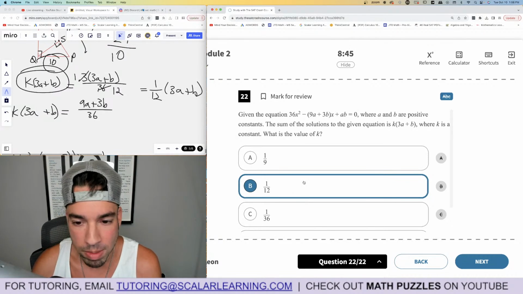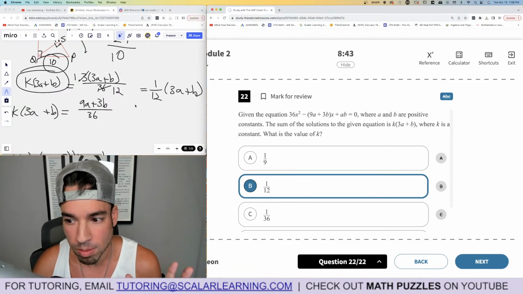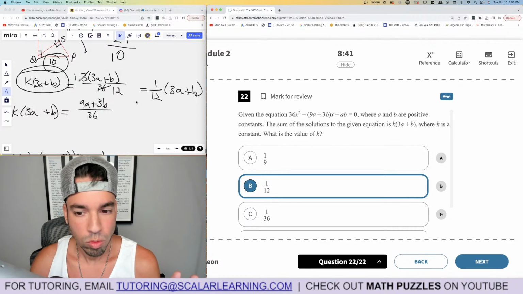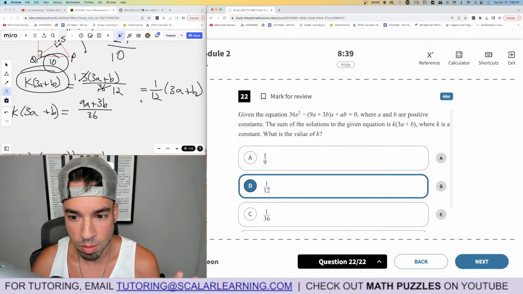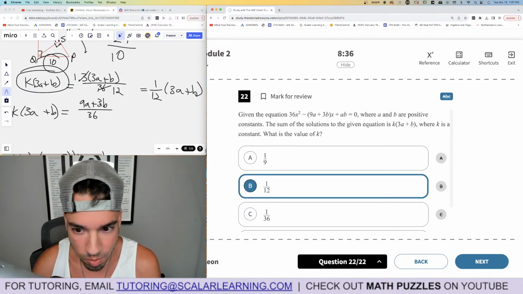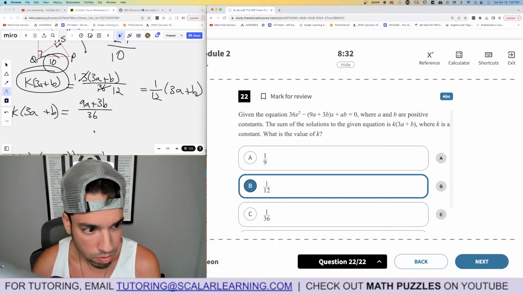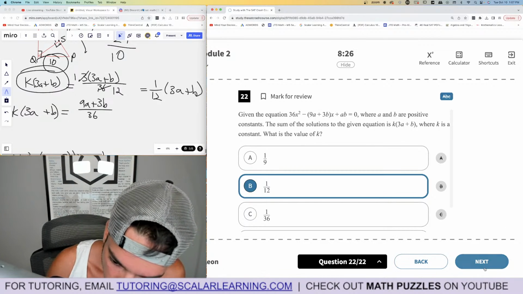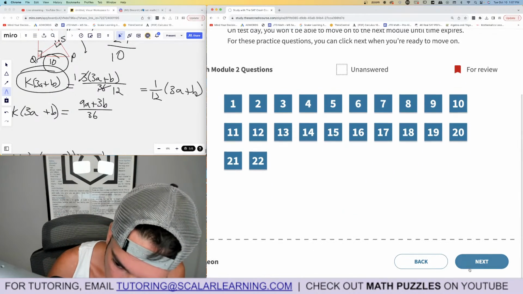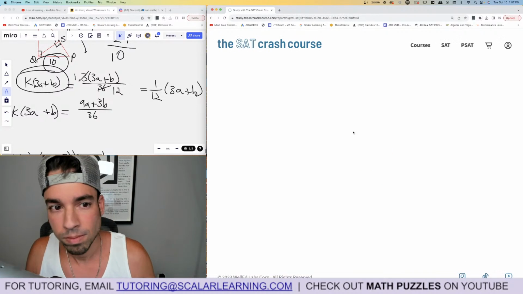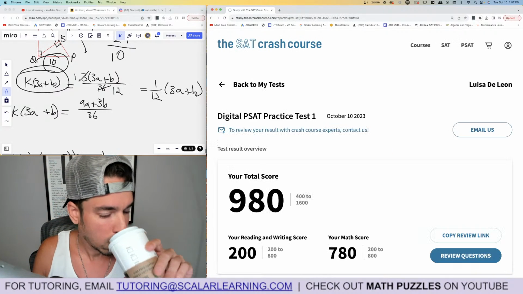Okay, so I hope that made sense. Let me make sure I didn't make any mistakes real quick. Negative B, which is 9A plus 3B over A, is equal to that. And then you divide by 3, and you get 3A plus B over 12. K is 1/12. Yeah, I think it's right. All right, let's see what we got. Let's score it. And then we'll take some questions.